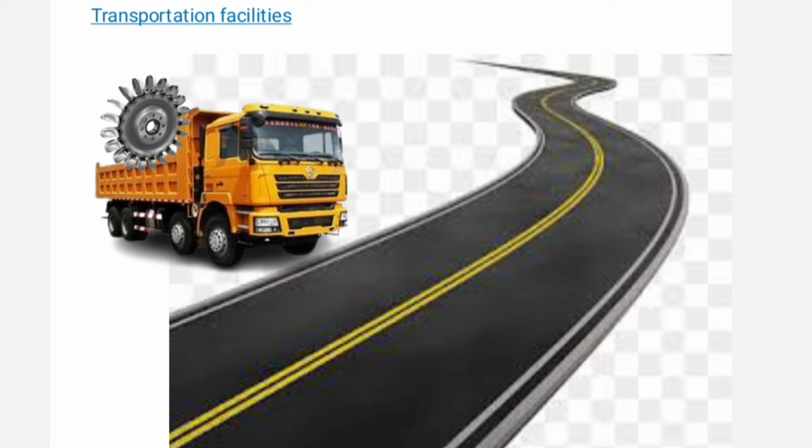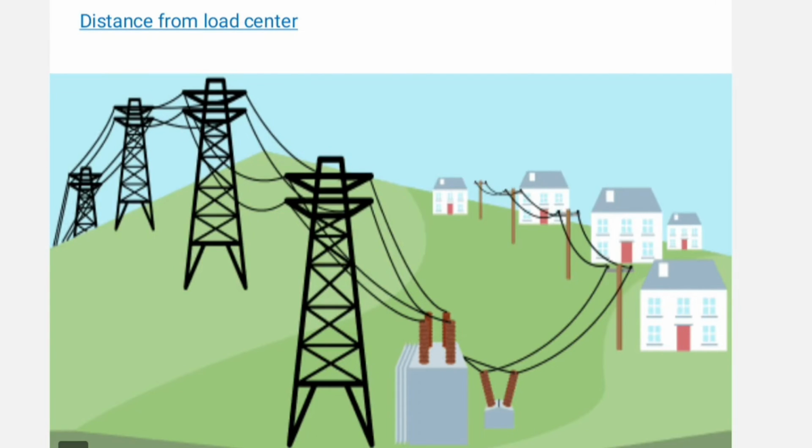Transportation facility. The site should have good transportation facility so that men and materials can easily come and go. In absence of transportation facility, it becomes hard to reach the site. Distance from the load center. The site is chosen near the load center so that transmission cost and losses can be minimized.